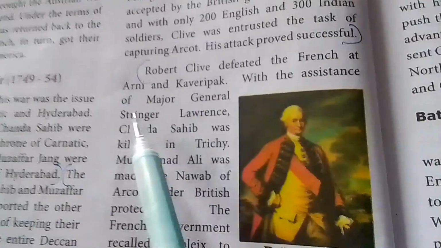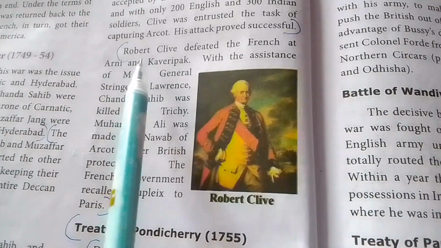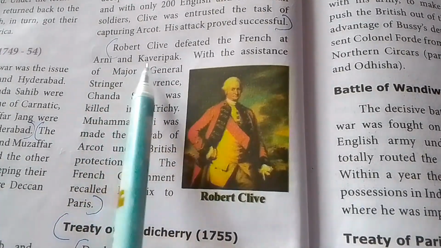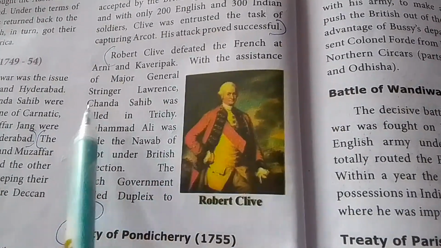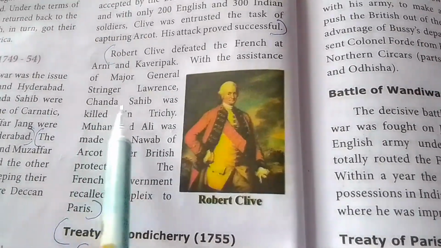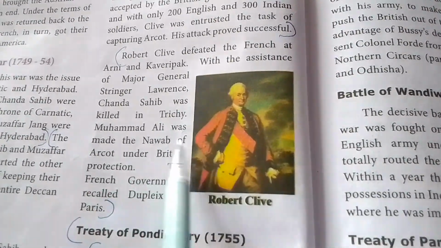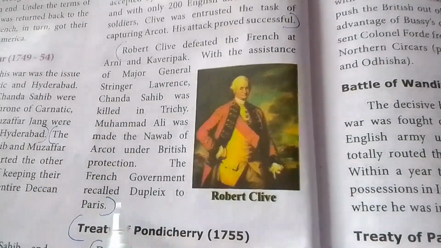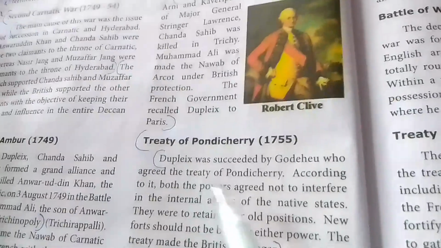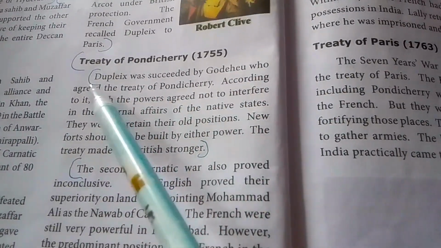அடுத்து நெக்ஸ்ட் பேராகிராஃப் ஃபுல்லா எழுதணும். Robert Clive defeated the French at Arni and Kaveripak with the assistance of Major General Stringer Lawrence. Chanda Sahib was killed in Trichy. Muhammad Ali was made the Nawab of Arcot under British protection. The French government recalled Dupleix to Paris. Next one, Treaty of Pondicherry. அதில் 1755 போட்டு ஹெட்டிங் போட்டு அடுத்த பேராகிராஃப் ஸ்டார்ட் பண்ணோம்.